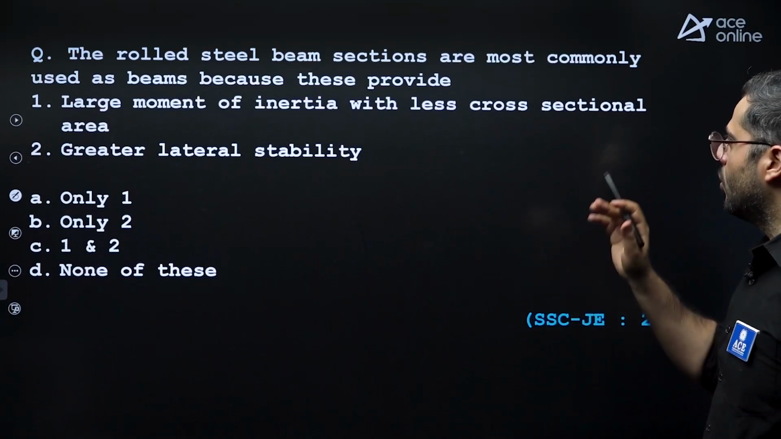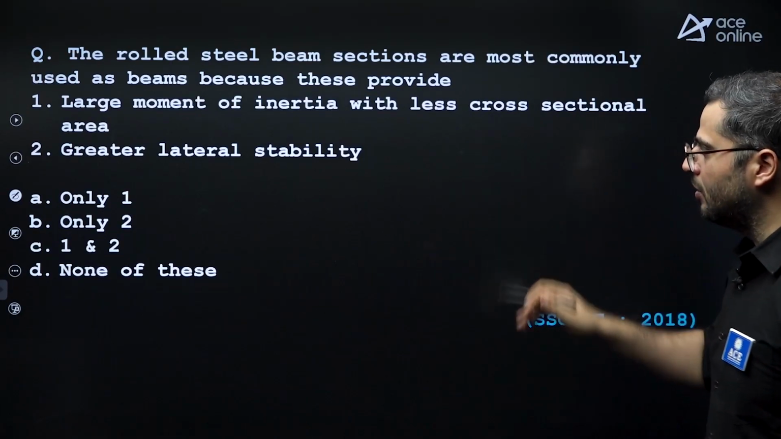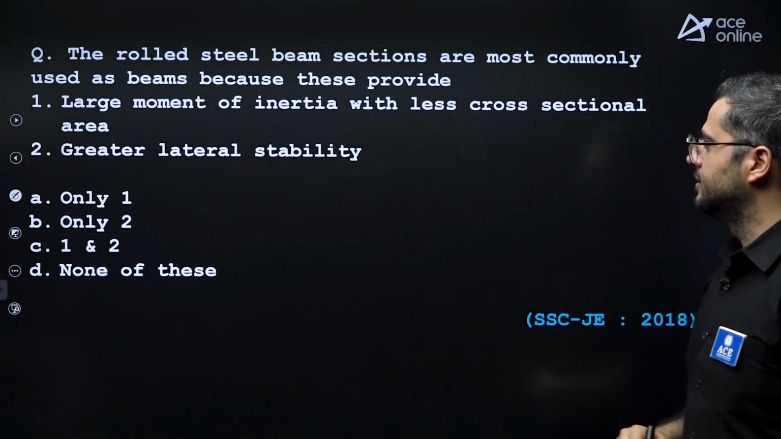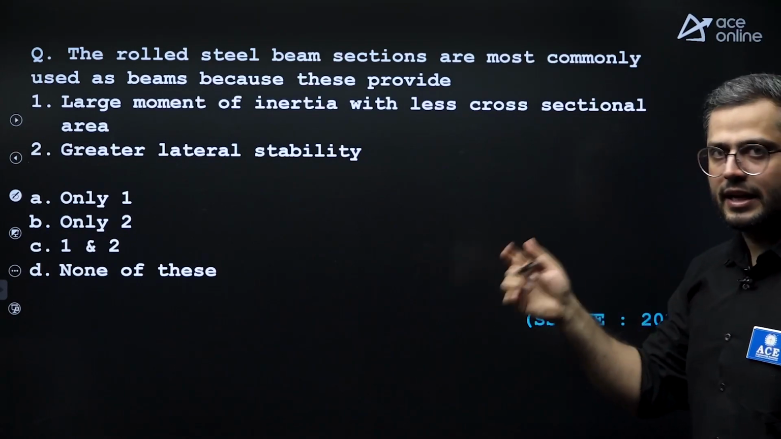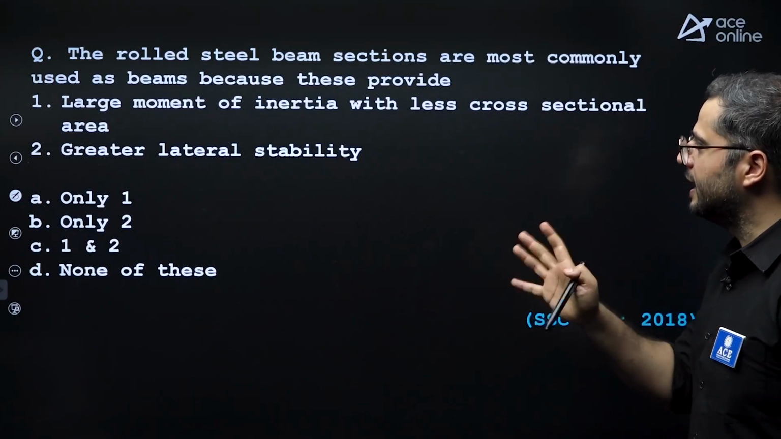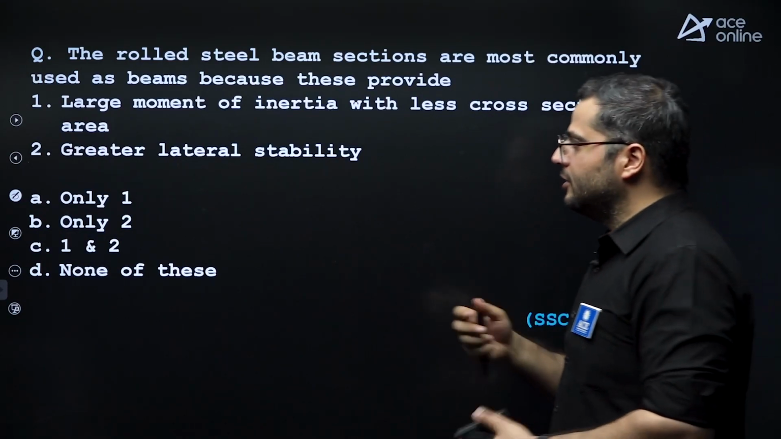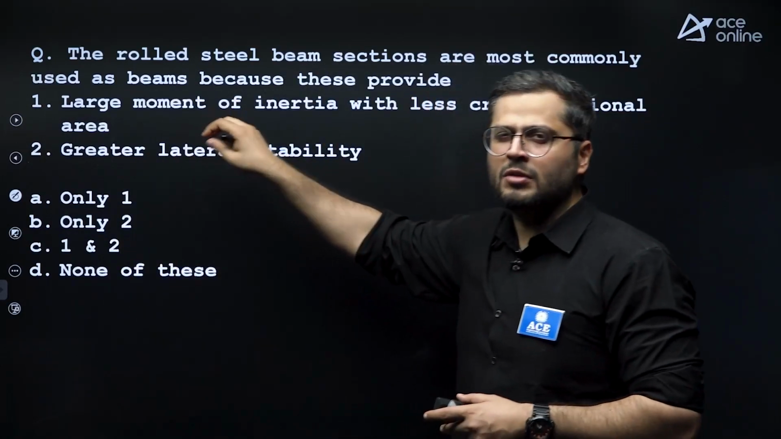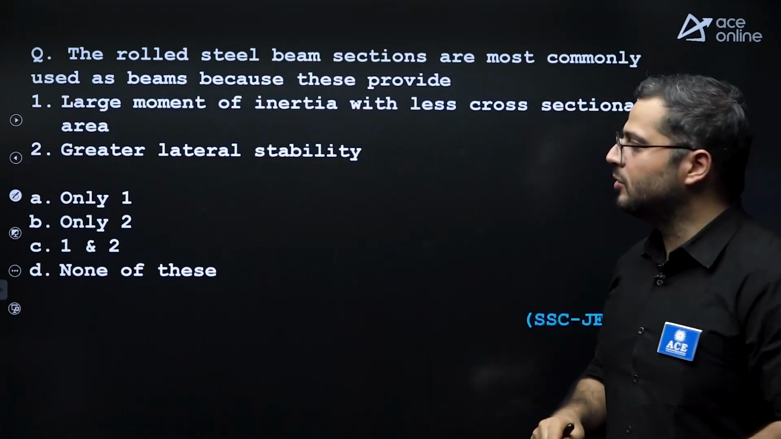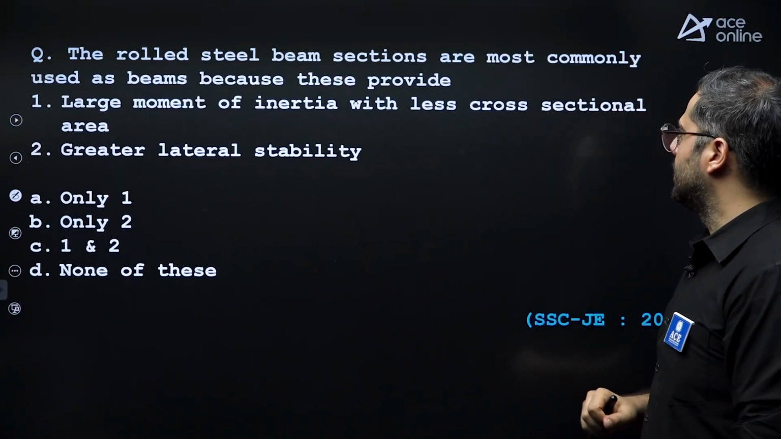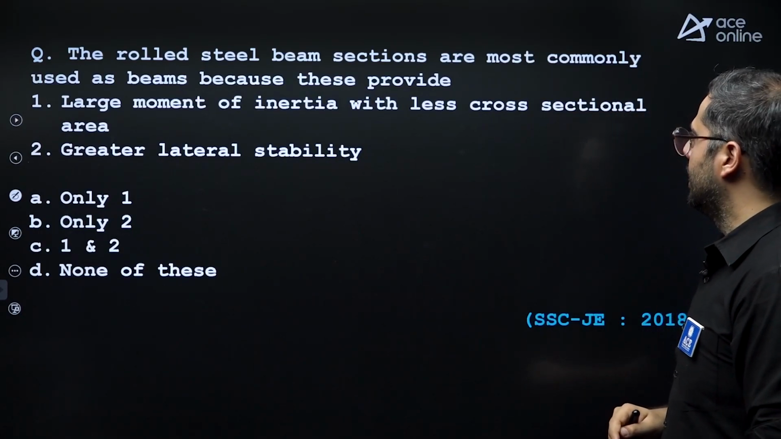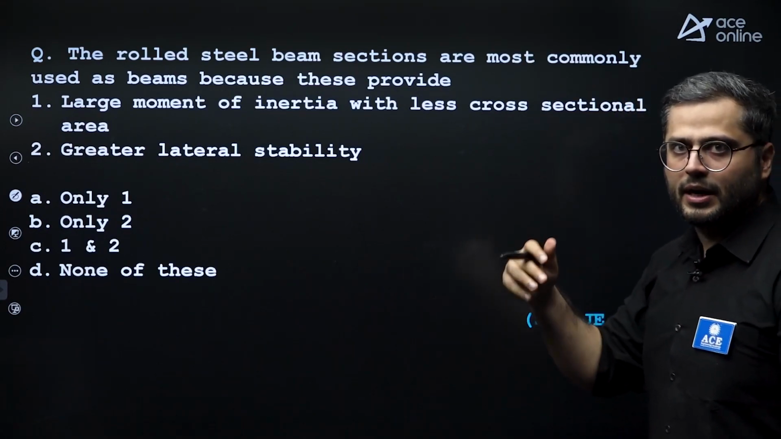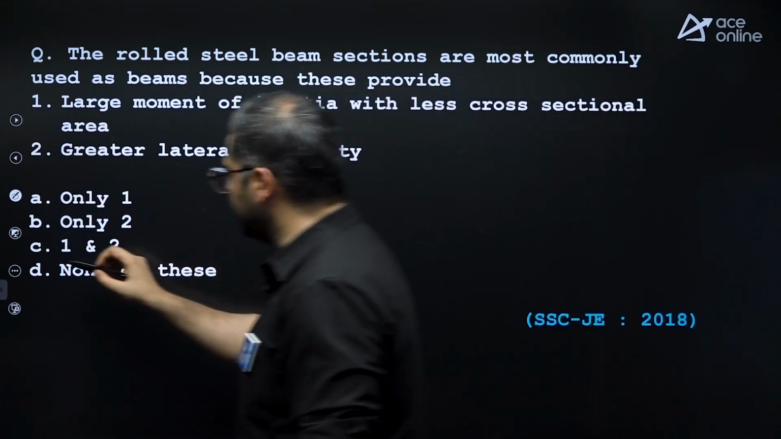The rolled steel beam sections are most commonly used as beams because these provide rolled steel beam sections. Yes, correct. I sections we generally use because they have large moment of inertia. Actually, they have more section modulus. The statement is a bit wrong, but section modulus you need to provide. Right? Large section modulus is there, less cross section area and greater lateral stability as compared to other shapes of cross section. So option C is correct.